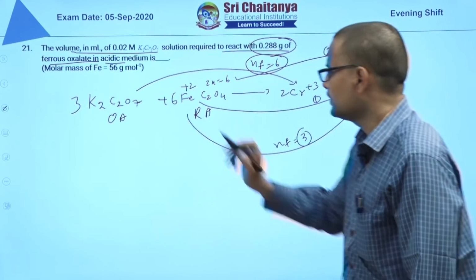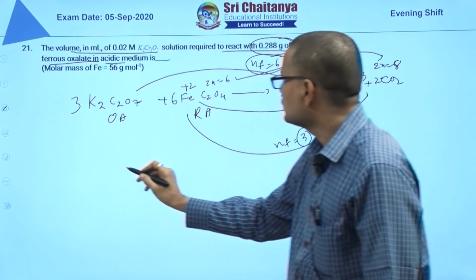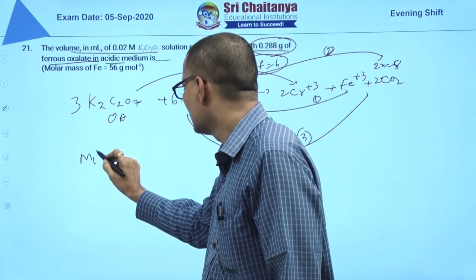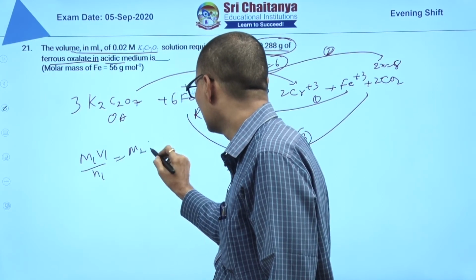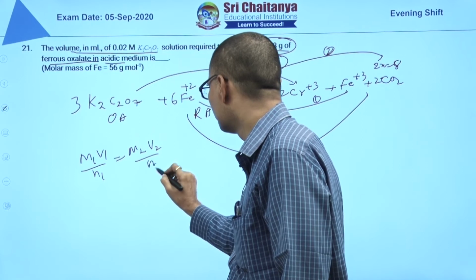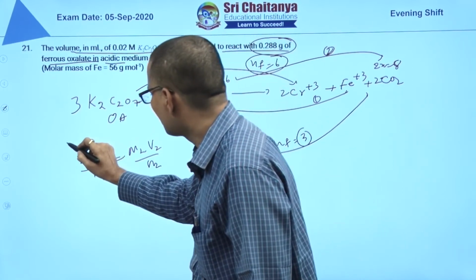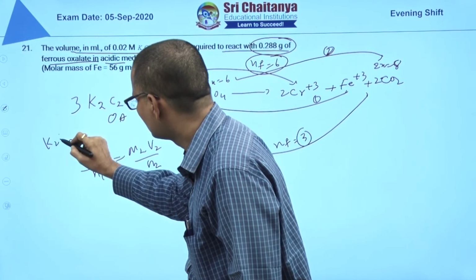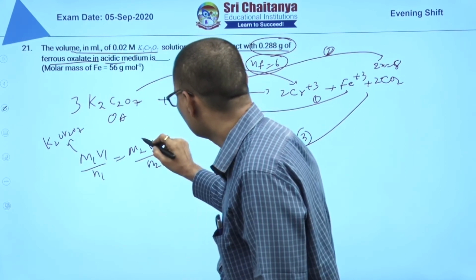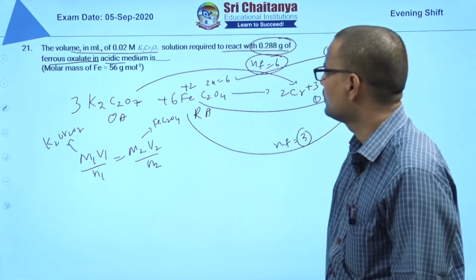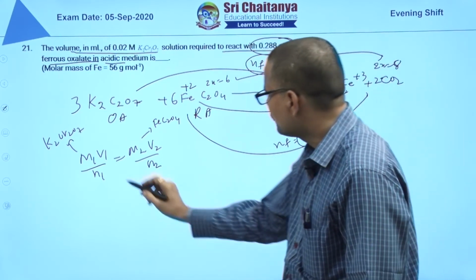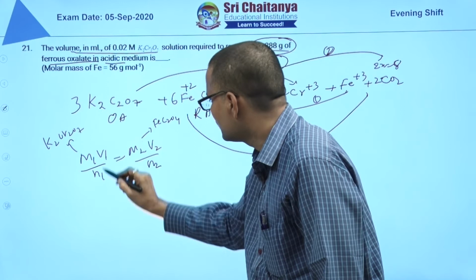With 3 and 6, just apply M1V1 by N1 is equal to M2V2 by N2. This side you can take the potassium dichromate terms, and this side the ferrous oxalate terms. You have to find the potassium dichromate volume.